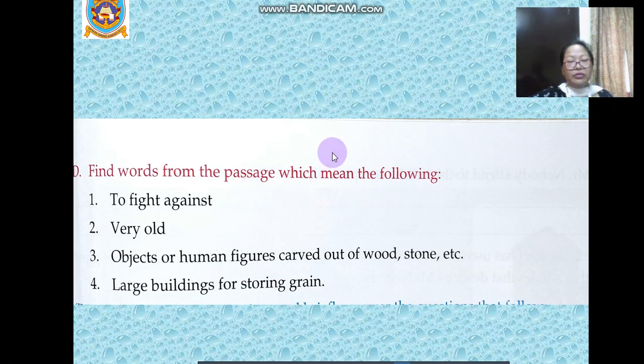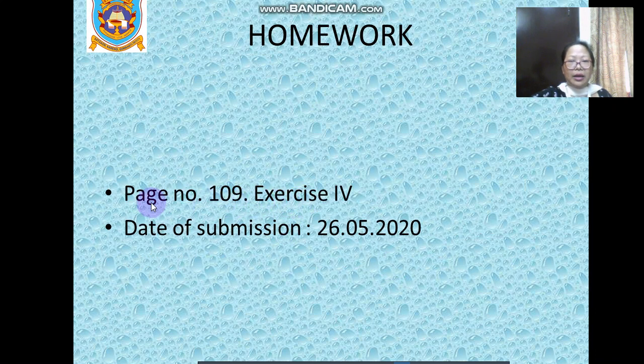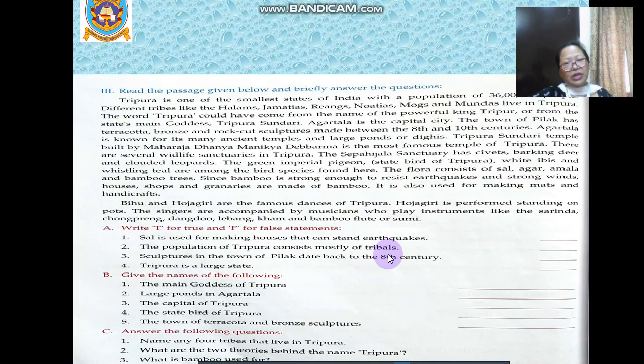So children, I hope you all have understood the reading comprehension activity, and I would want all of you to complete these exercises. 1, 2, 3: we did 1 yesterday. Today we have done 2 and 3. Complete this in your notebooks, and your homework would be page number 109, exercise 4, and the date of submission is 26th May. So today's summary, children: we have learned the objective of reading comprehension, benefits of reading comprehension, some useful hints for reading comprehension, and the unseen passage on pages 107 and 108.